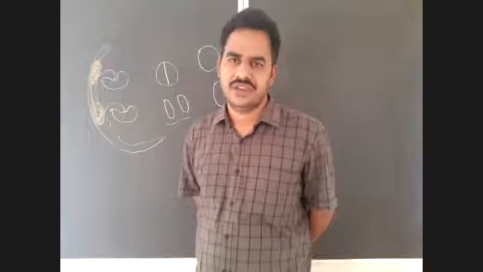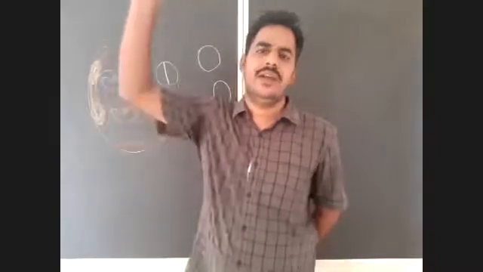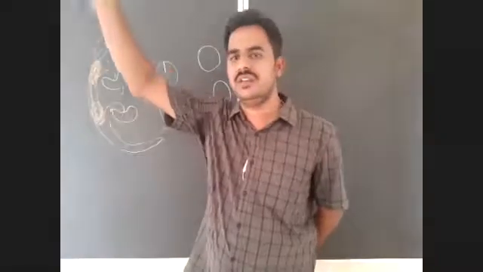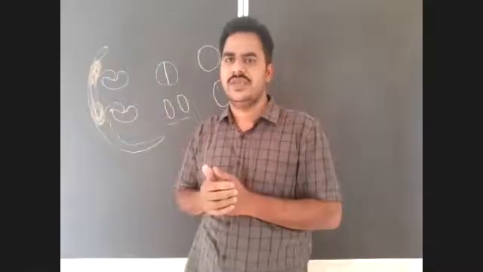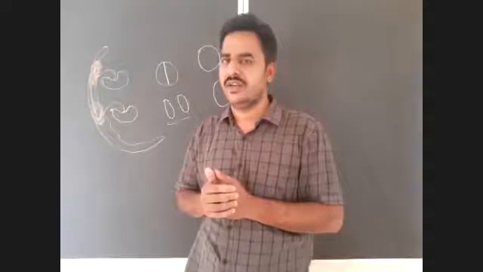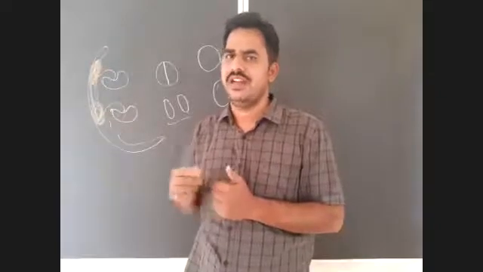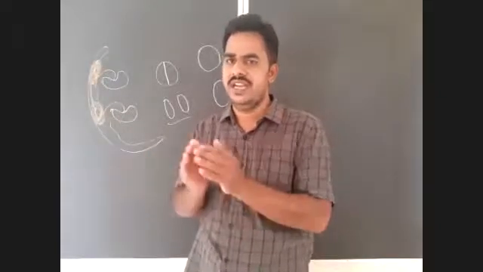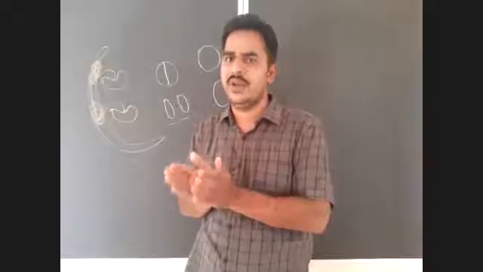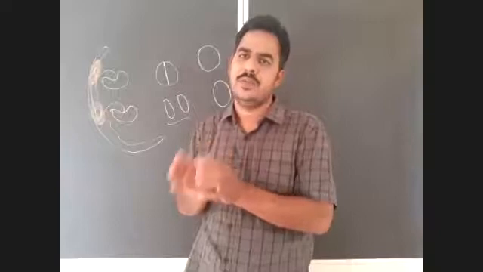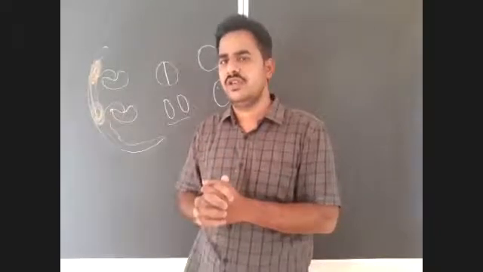This vas deferens will ascend into the abdominal cavity, coil around the ureter, and join with the duct of the seminal vesicle to form an ejaculatory duct. The ejaculatory ducts from both sides will unite and form a common ejaculatory duct or ejaculatory ampulla. That ejaculatory ampulla will open into the urethra, right? That you should notice here.